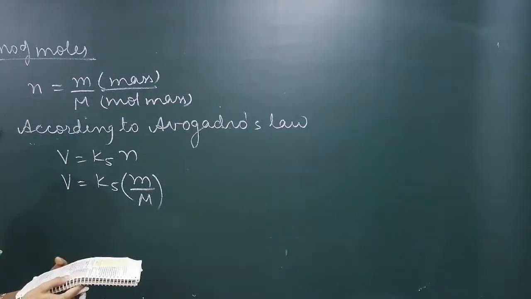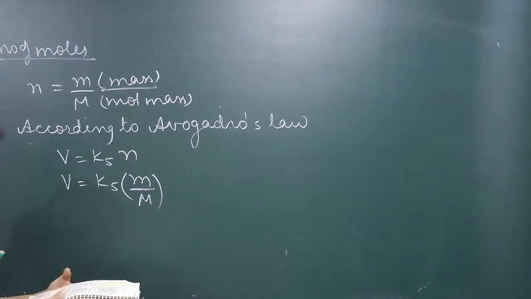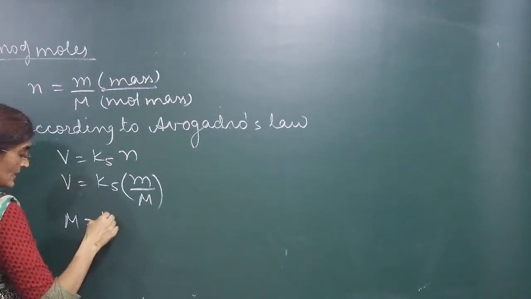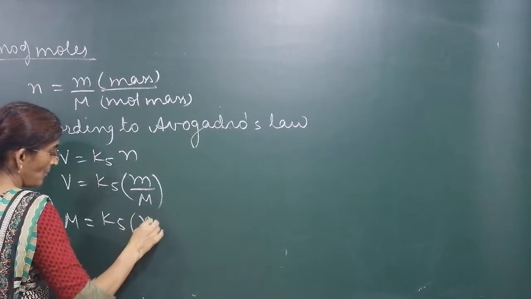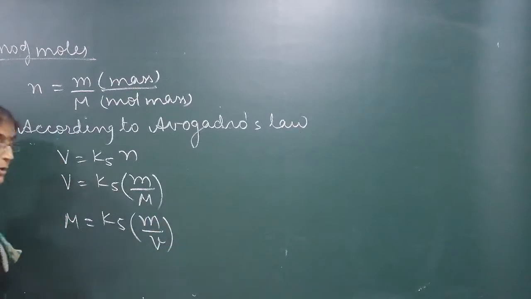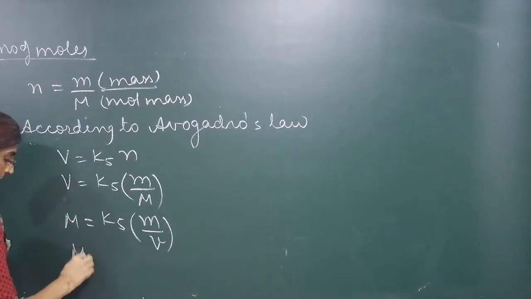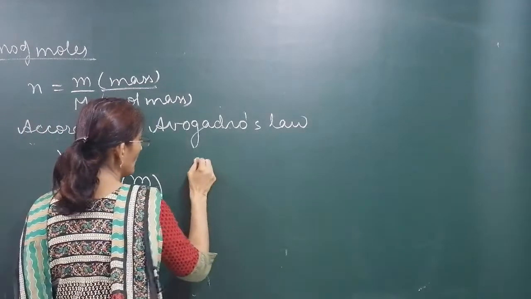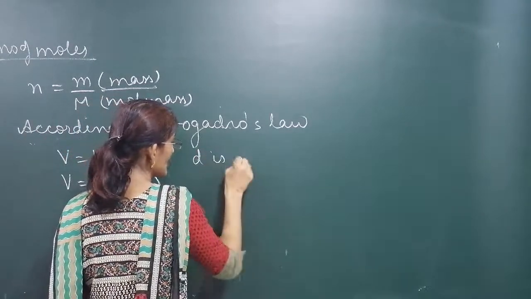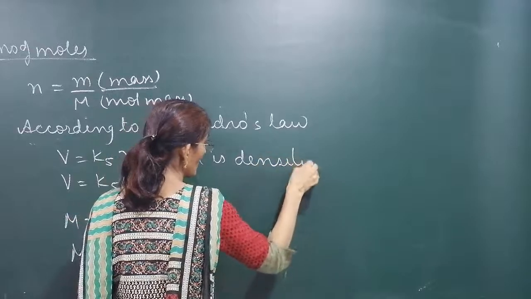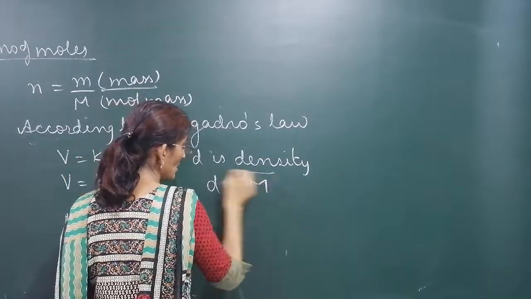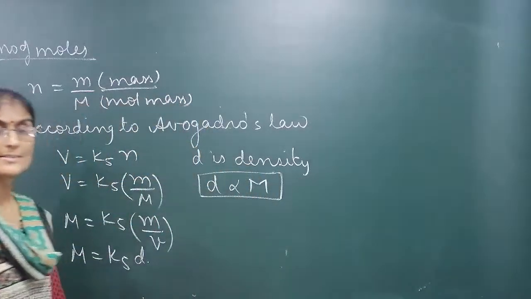Okay. Now, we can use M by V. Take V here, M here. So capital M equals K5 m upon V. What is mass upon volume? Density. So capital M is equal to K5 into density of the gas. D is density of gas. So we can say that density is directly proportional to the molecular mass.